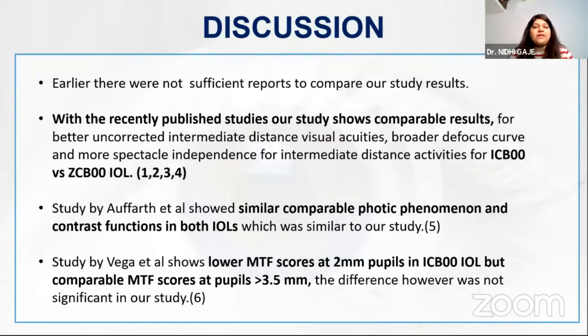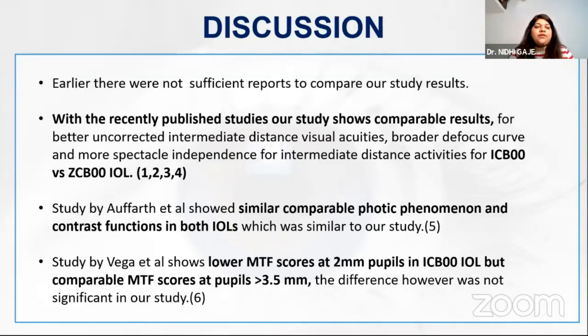So earlier when we presented this study, there were not sufficient reports to compare our study results. But with the recently published studies, our study shows comparable results for better uncorrected intermediate distance visual acuities, broader defocus curve, and more spectacle independence for intermediate distance activities for ICB00 IHANS versus the ZCB00 Tecnis IOL.